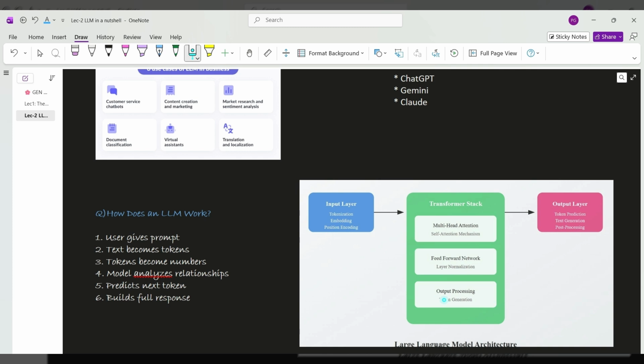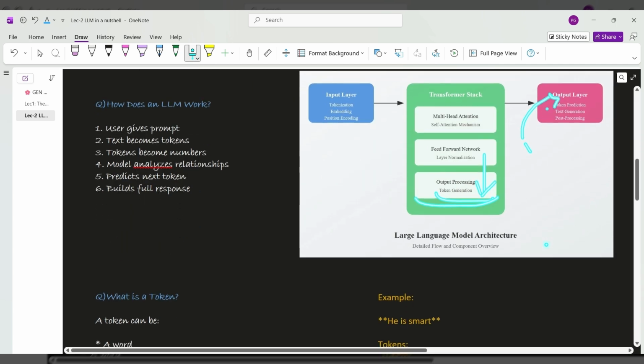Just to wrap it up, after this attention layer gathers context, these layers process that information to identify the next complex patterns and facts, to get the next token. So we have this feed forward network, then we process the output like token generation, then we have that token, we generate text, and then the post processing happens. So that was an overview of LLM.